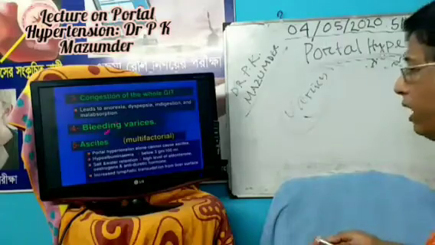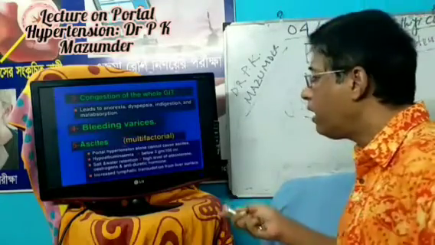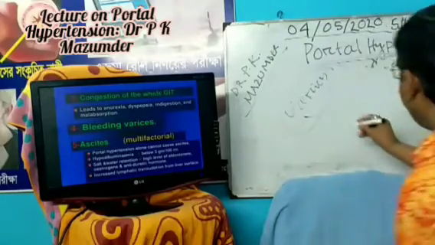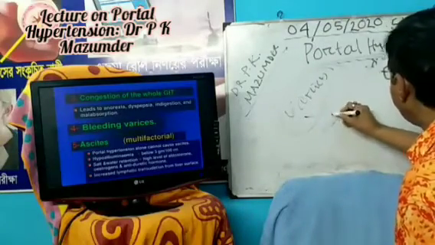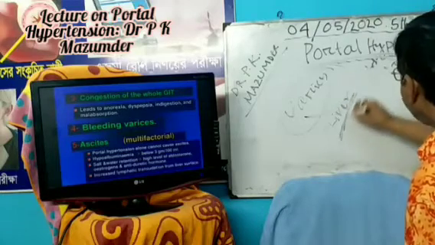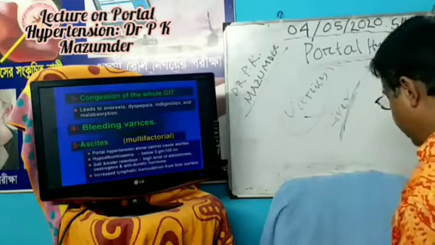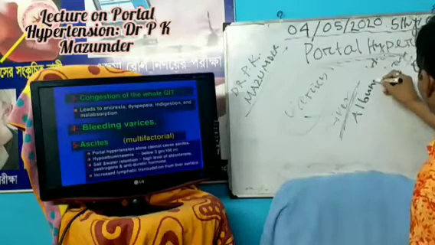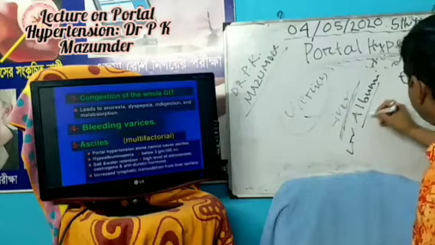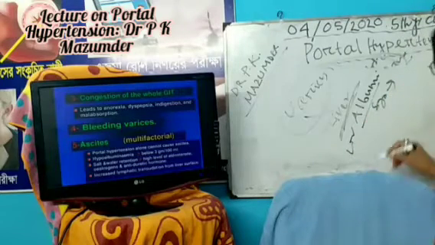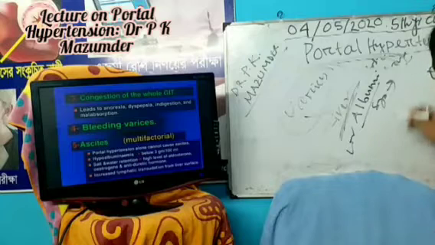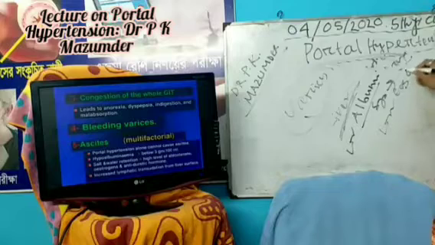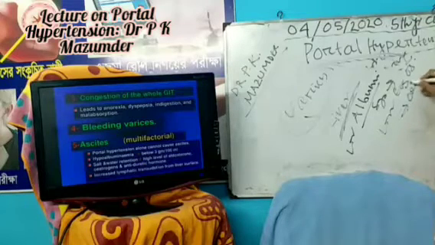Ascites. Usually, portal hypertension alone cannot produce ascites. So how does ascites occur? If liver function deteriorates, there is low albumin synthesis, so low colloid osmotic pressure, producing edema.